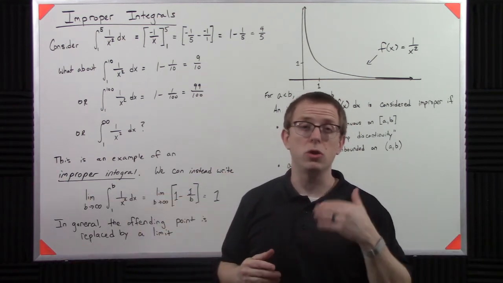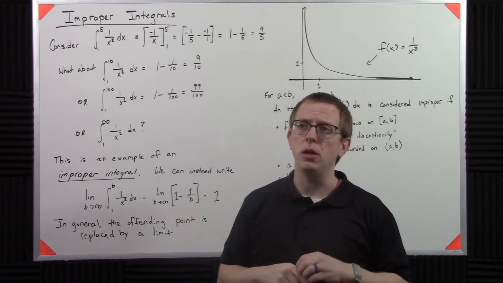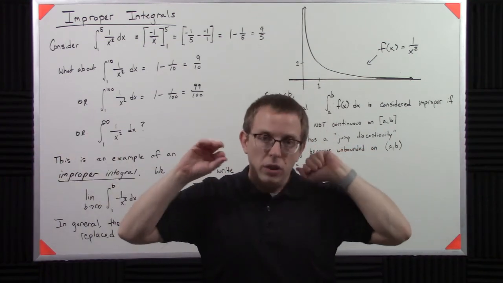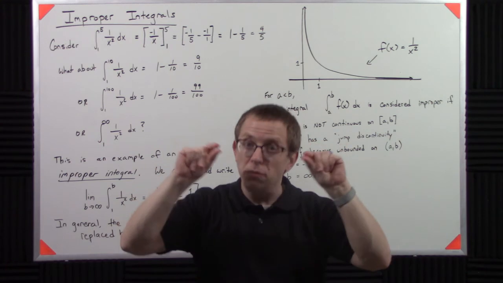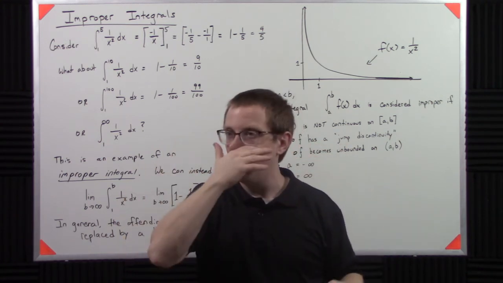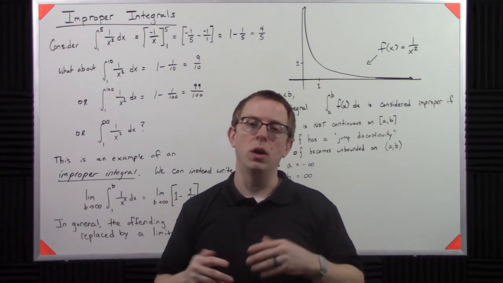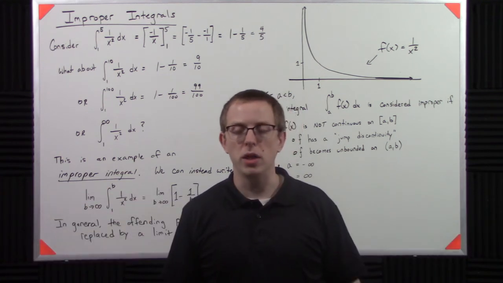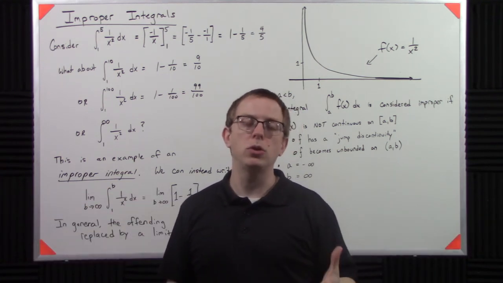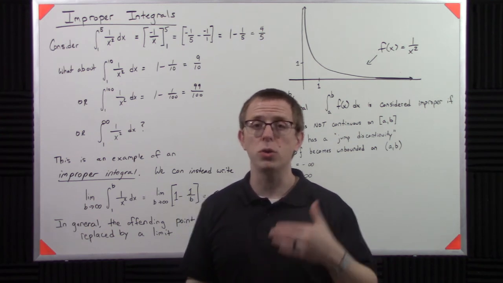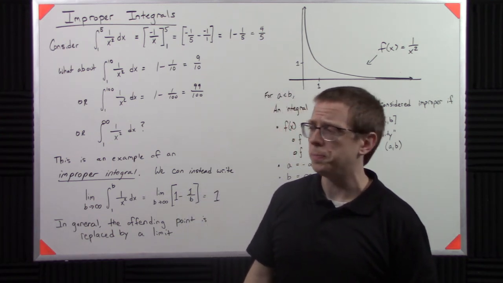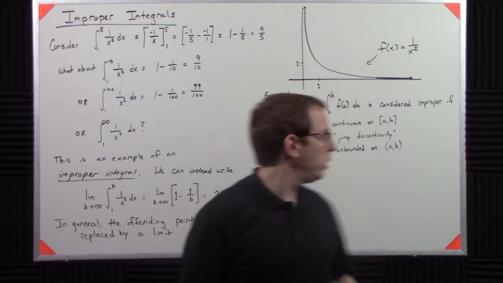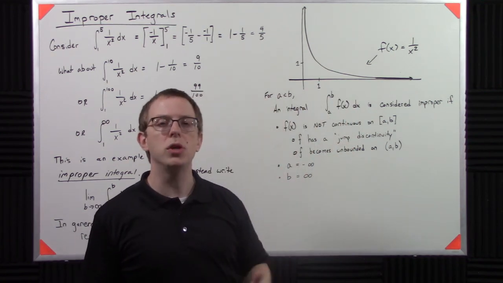Really good examples of this are in statistics. In statistics, what we might want to consider is all the possibilities of input. Well, if literally any number is possible, now it might be very, very improbable, but it's still possible, then when you find your cumulative probabilities, you have to go all the way out to negative and positive infinity. So there are actual practical use cases for things like this in other mathematics courses and in real-world applications. But anyway, we're going to get to these, and we're going to do some examples of these, but really these are the 3 pieces, and we're going to talk about how to set those up and how to solve for them.